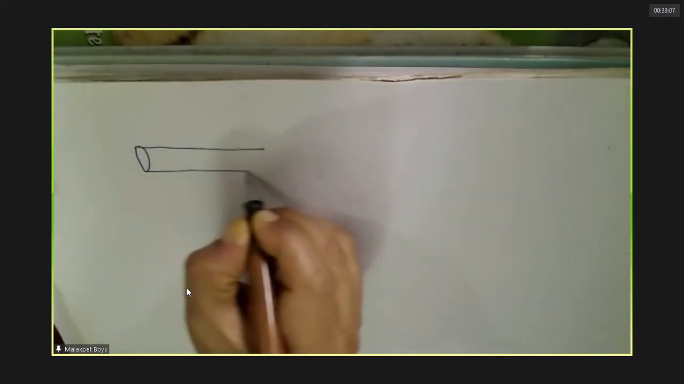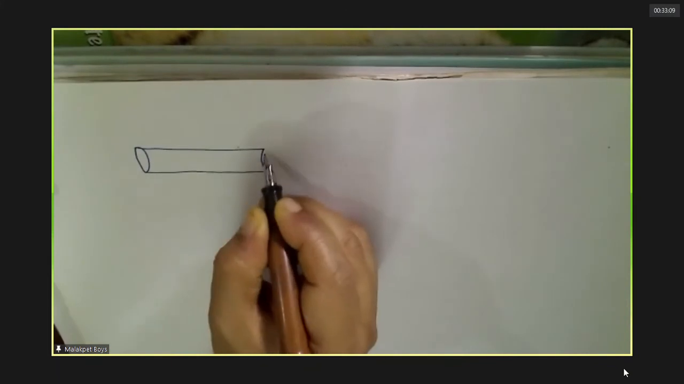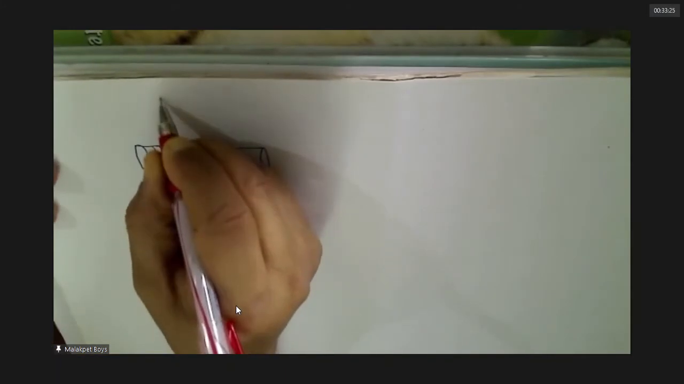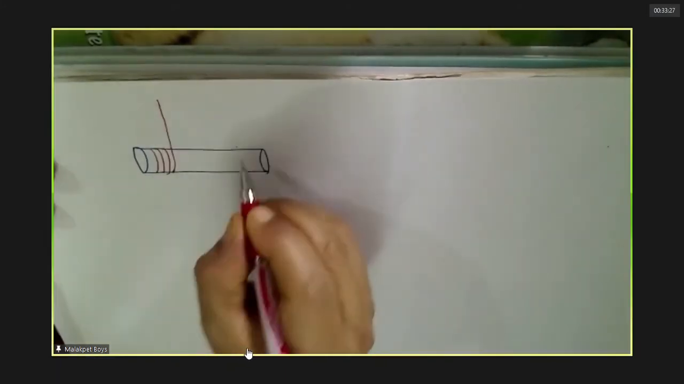See, there is one cylinder like this. Okay. On this cylinder, at equal distances, we have threads.